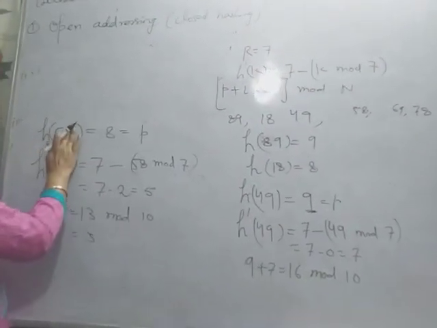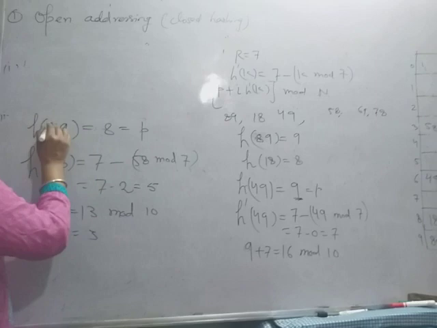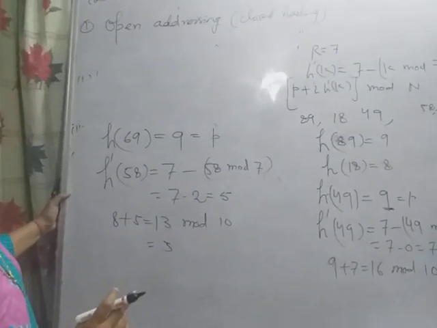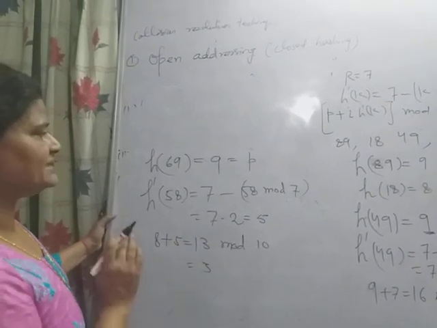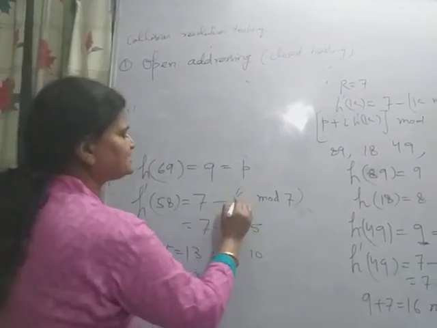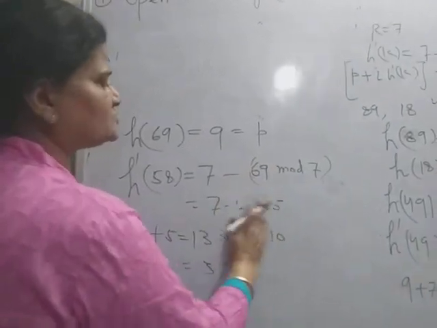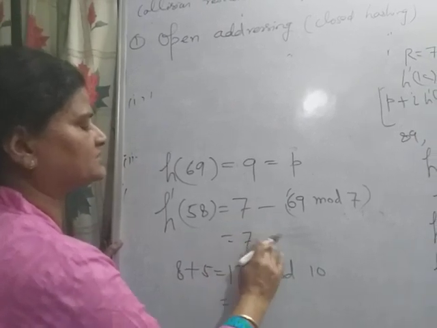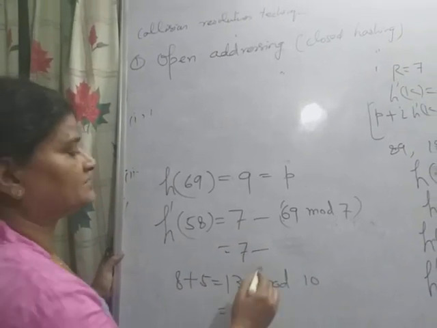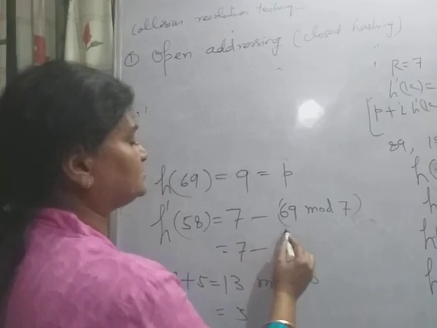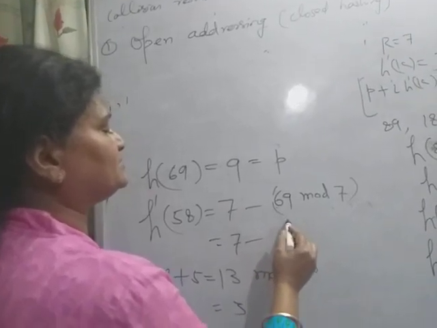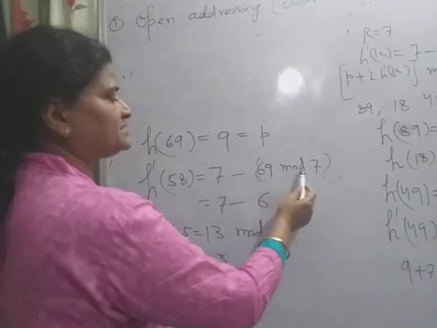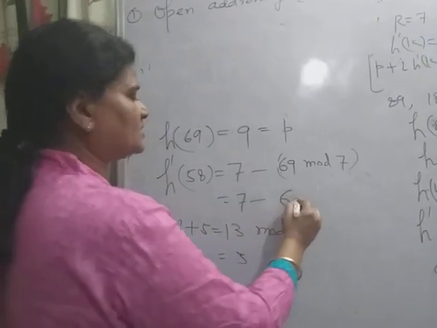So in the case of 69, H69 is 9. Now 7 minus 69 mod 7. 69 mod 7 is 6, so 7 minus 6 is 1.